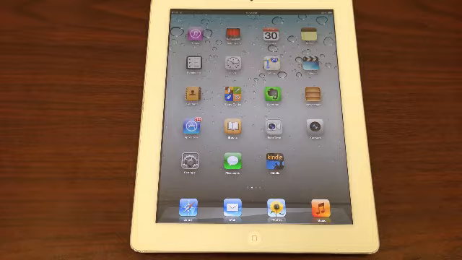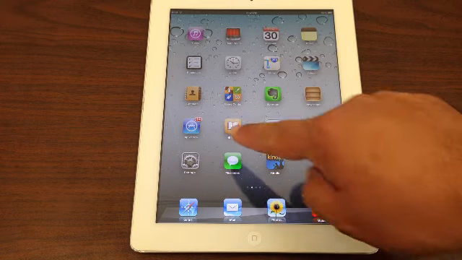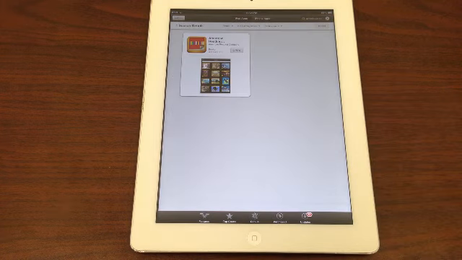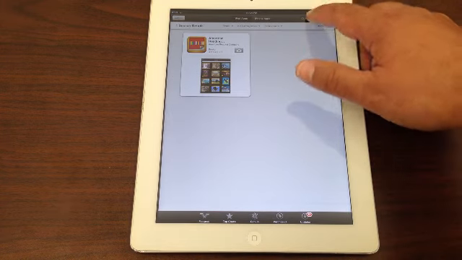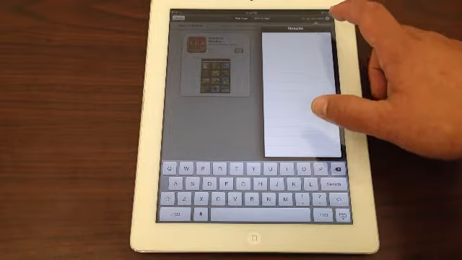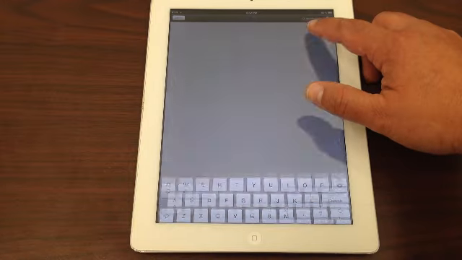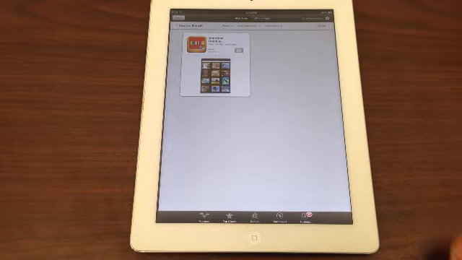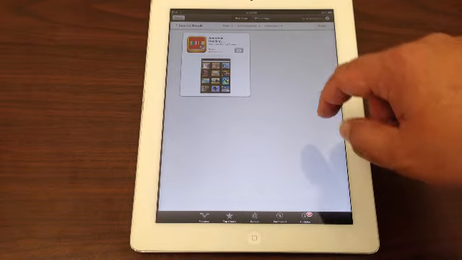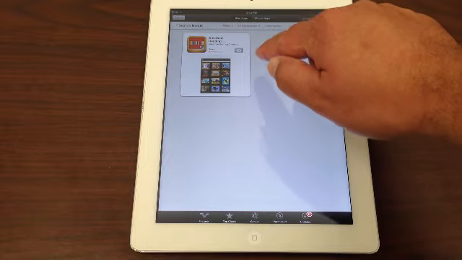To use Bookshelf on the iPad, iPhone, or iPod Touch, you must first download the free Bookshelf app from the App Store. To download the app, open the App Store on your device. Next, search for American Reading Bookshelf.